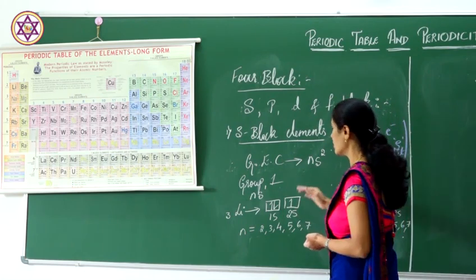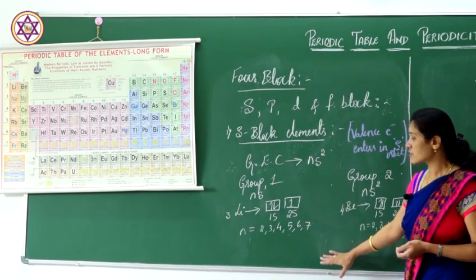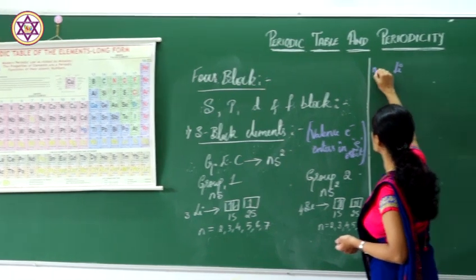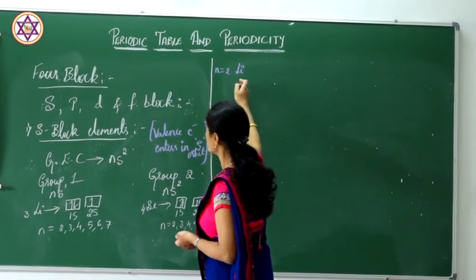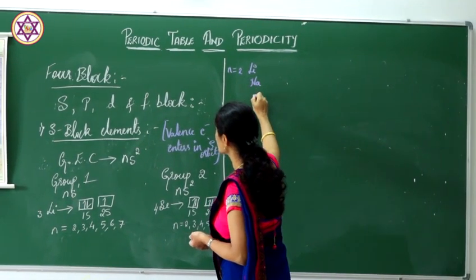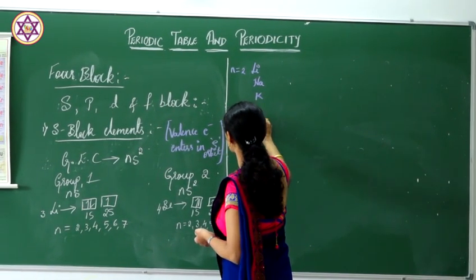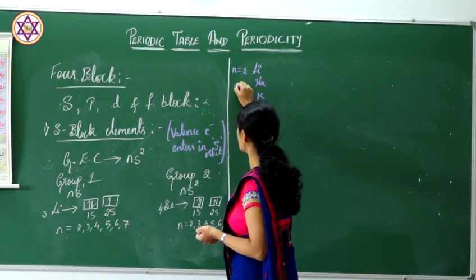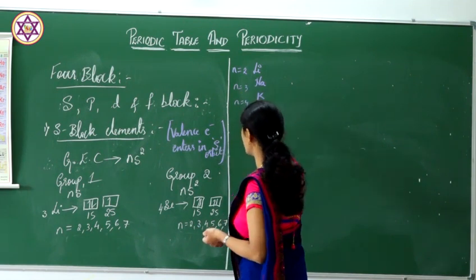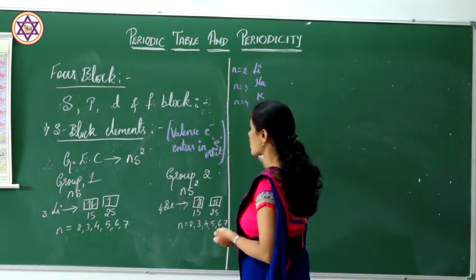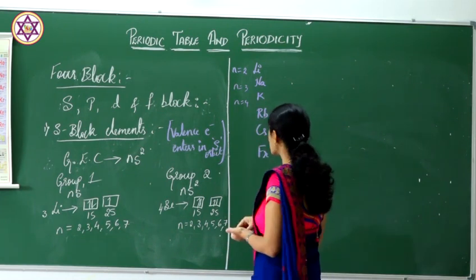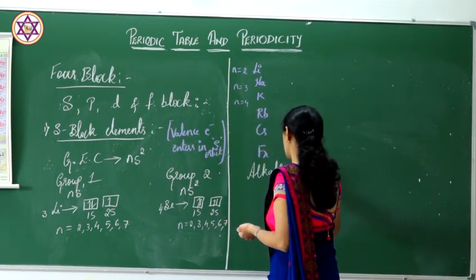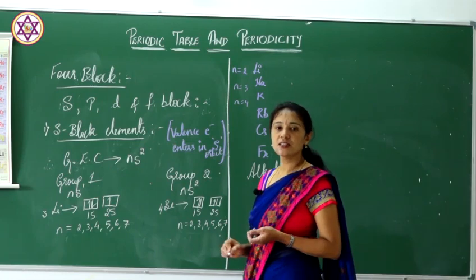Let's come to the elements present in group 1 and group 2. You can see the elements starting from n equal to 2, that is lithium, then sodium, potassium, rubidium, cesium and francium, that is n equal to 2, 3, 4, 5, 6 and 7. These are all group 1 elements and they are called alkali metals.